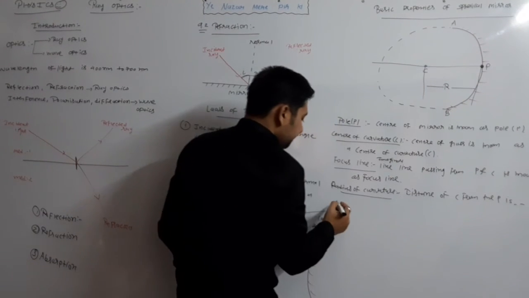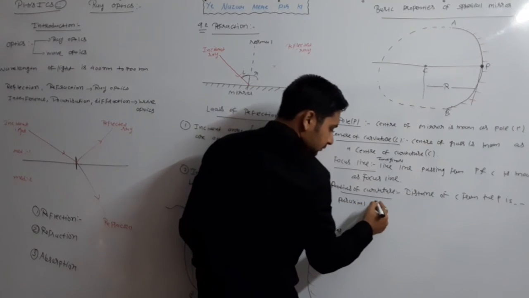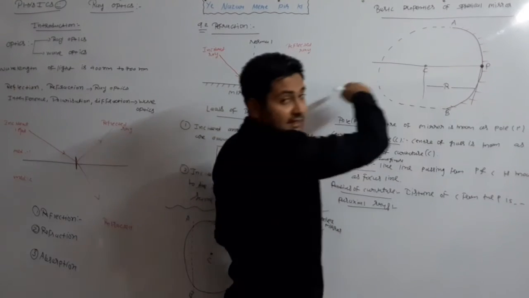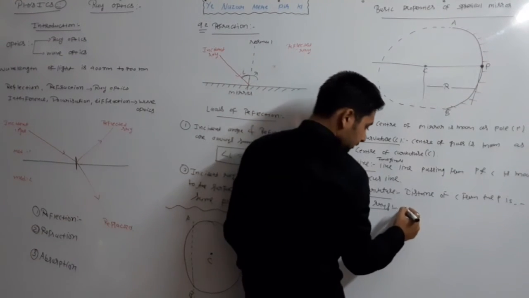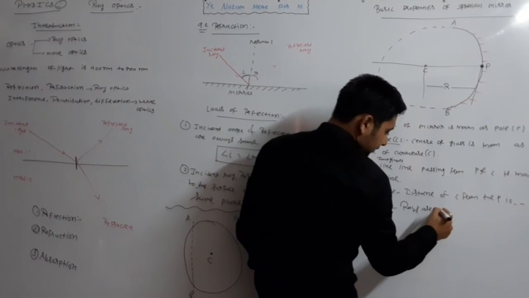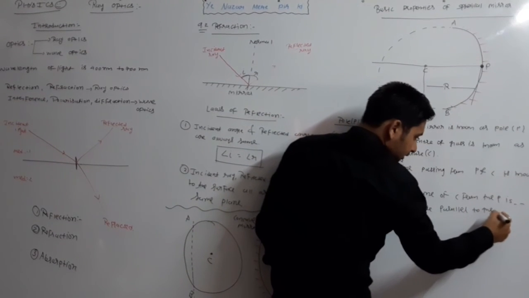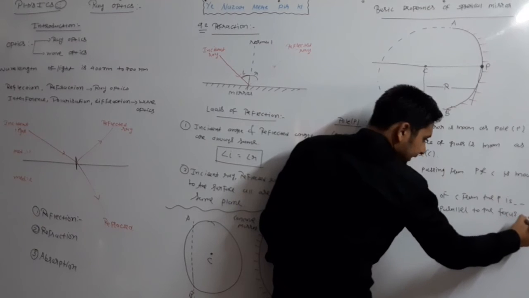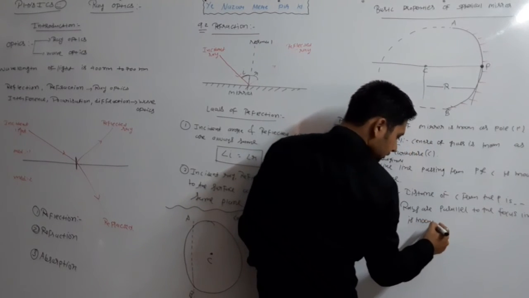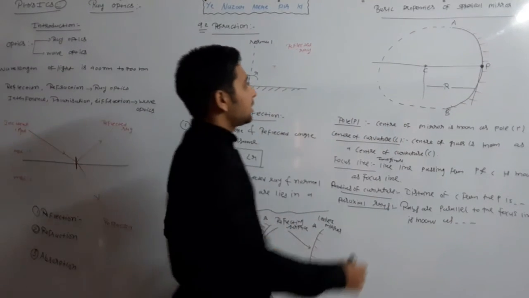Now, paraxial rays. This is the focus line. Rays parallel to the focus line are known as paraxial rays.